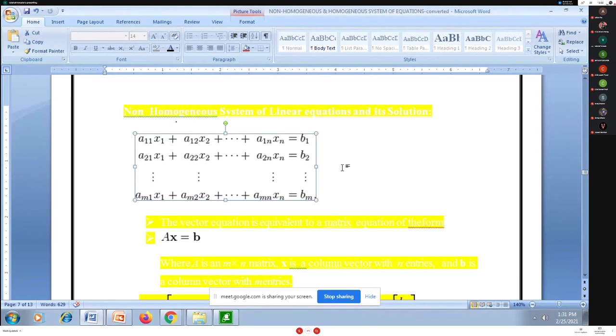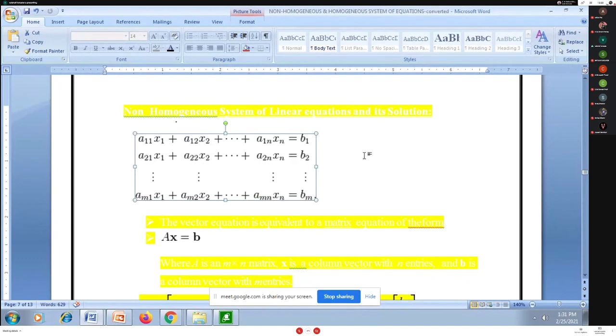See, whenever I have this pattern of equations, generally the xi's are the unknowns. Here I have x1, x2, x3 up to xn. These are a total of n unknowns.